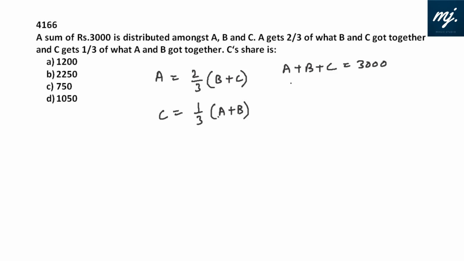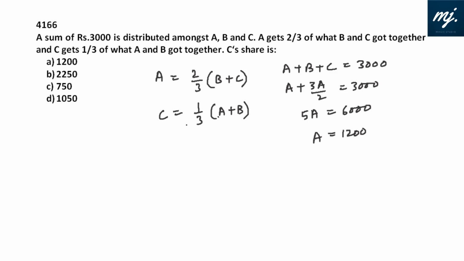B plus C is 3A by 2, that we can write. That is 3000. So that gives what? 2 plus 3, that is 5A, equals 3000 into 2, that is 6000. A is getting 1200. 6000 by 5, 1200.